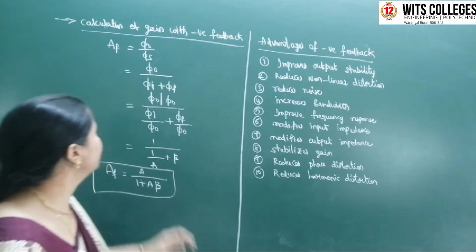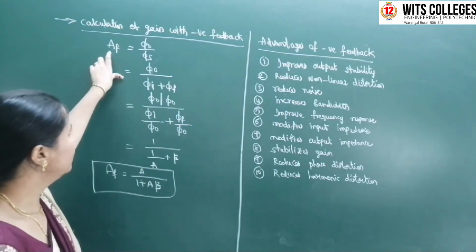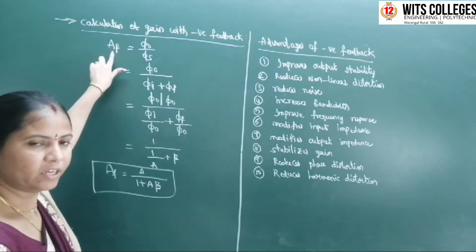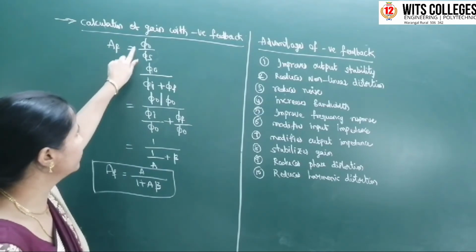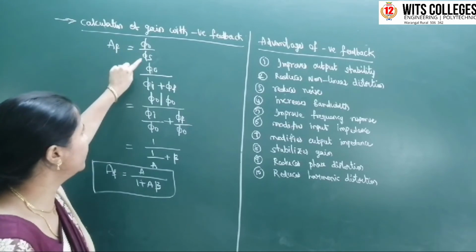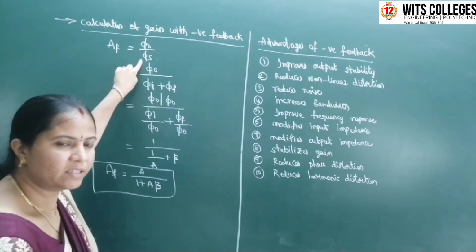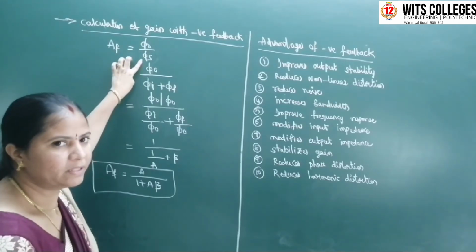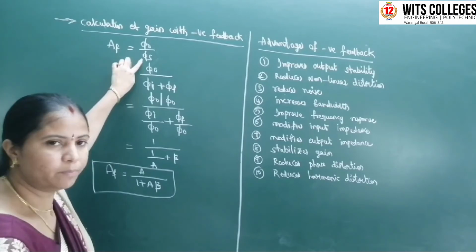Okay na? In negative feedback, gain with negative feedback AF is indicated by AF equal to phi naught by phi s. It is nothing but output of the basic amplifier by phi s. Phi s is nothing but input to the basic amplifier, that is the AC input signal.